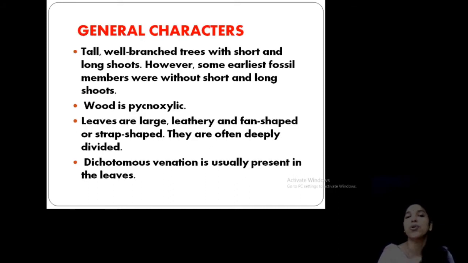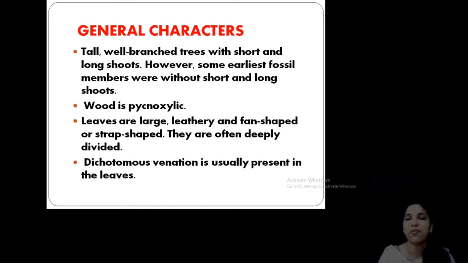Then let us move on to the general characters of the order Ginkgoales. They are all tall, well-branched trees. Looking at the overall shape of the tree, you can sometimes compare it with the Coniferales. There are two types of shoot system, long shoot and dwarf shoot. This is also a comparison with our Coniferales. And its wood is pycnoxylic. You know, pycnoxylic wood is a characteristic feature of Coniferales.